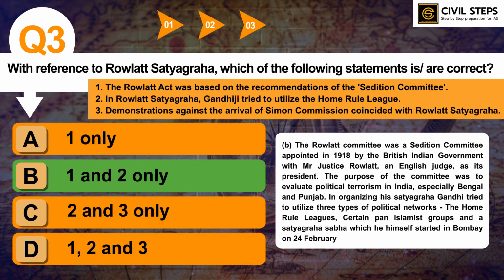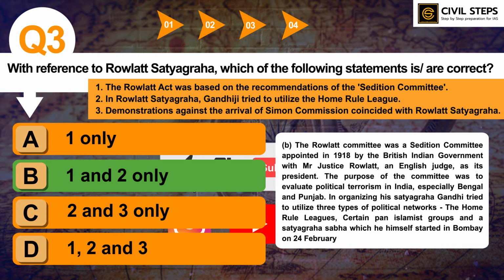So, you should know about Rowlatt Satyagraha. What was the pre event that resulted in Rowlatt Satyagraha? And likewise, post event also. And you should also know about Sedition Committee. And parallelly, you can prepare some important committees that has a potential to come in upcoming prelims exam. So in this way you can read additional topics also.